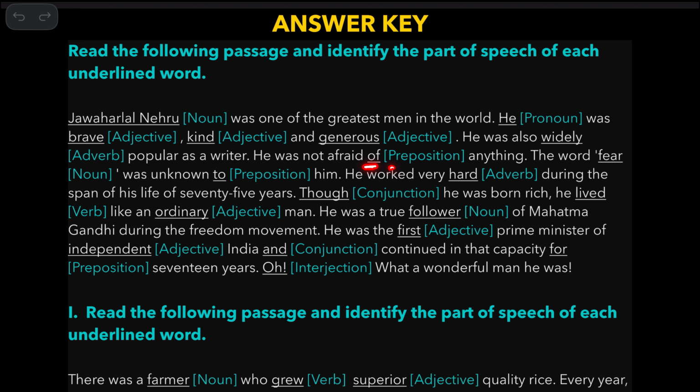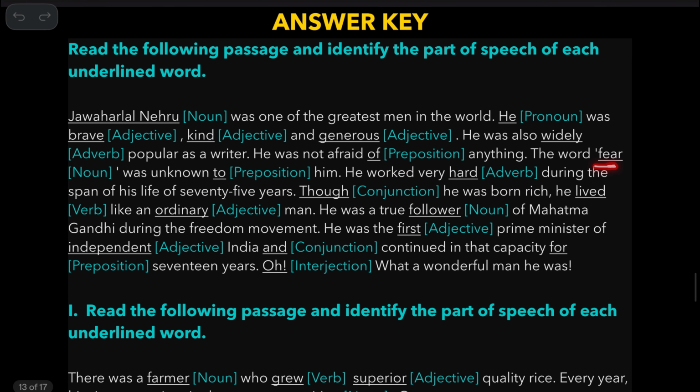And of is always a preposition. It can't be any other part of speech. Then the word fear, it's a name of a feeling, so it's a noun here. And to is a preposition. It's generally preposition wherever you find it. And they worked very hard. So it's an adverb modifying the action here. And though is a conjunction because he was rich, he lived like an ordinary man. Two sentences are there, so this connects them both.